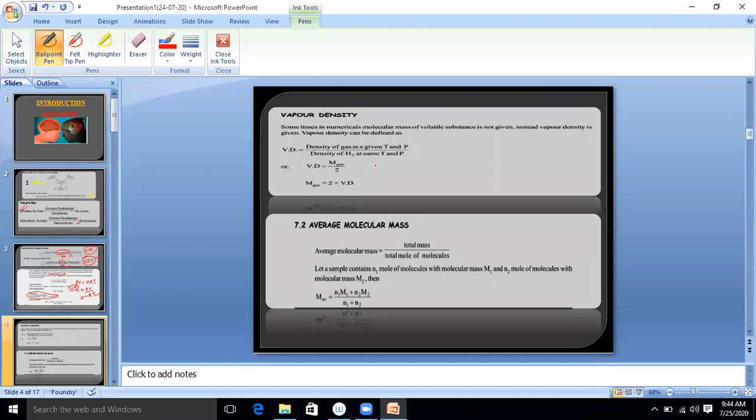Now, as I told you, what is vapor density? Remember, vapor density is equal to molecular mass upon 2, or the molecular mass of a gas is equal to 2 into vapor density. Clear?